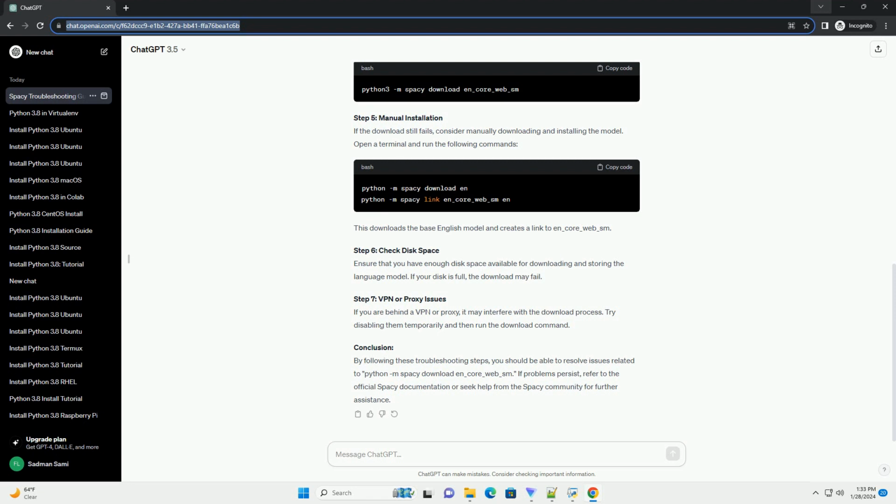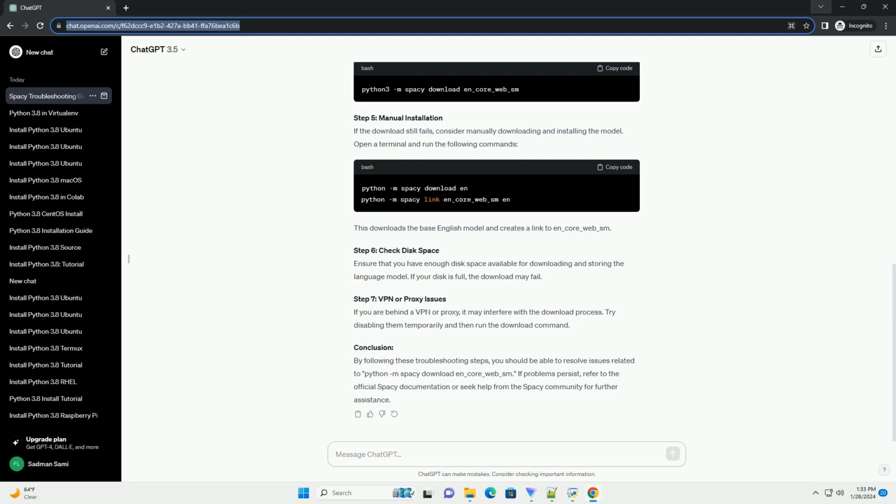Internet connection. The en_core_web_sm model is downloaded from the internet during installation. Ensure that your internet connection is stable and capable of reaching SpaCy's download servers. Use a VPN, if needed. In some cases, users behind certain network configurations or firewalls may face difficulties downloading models.